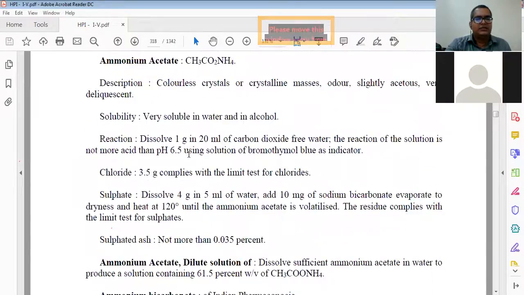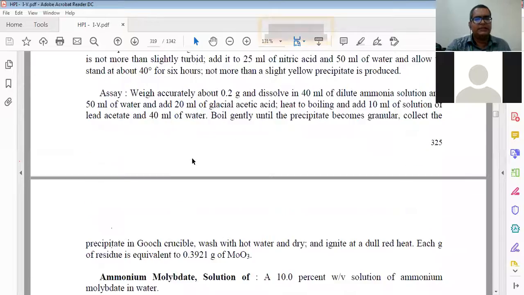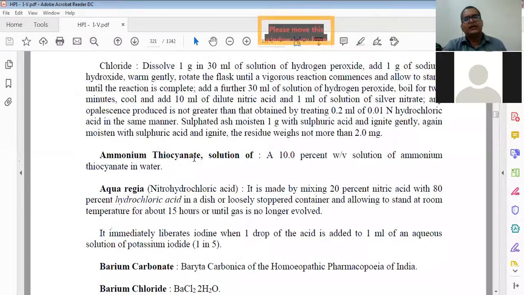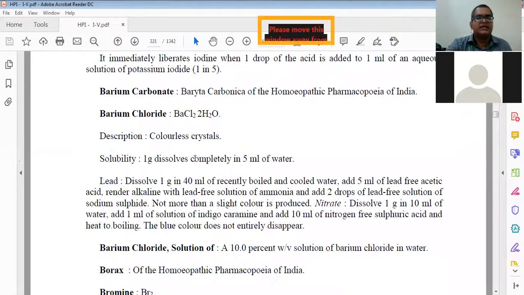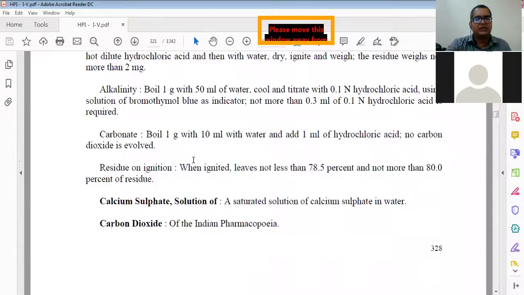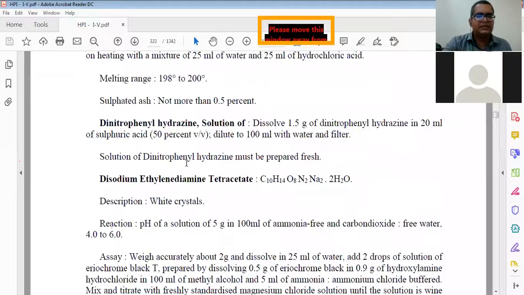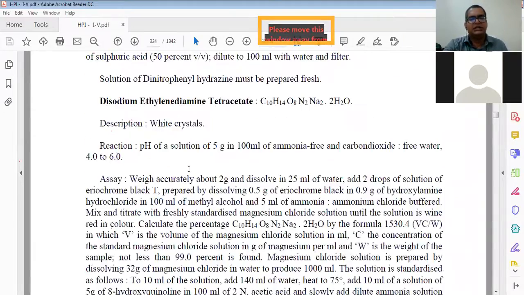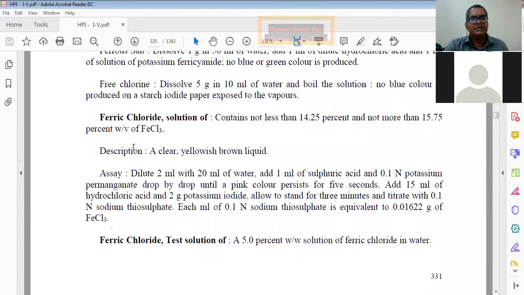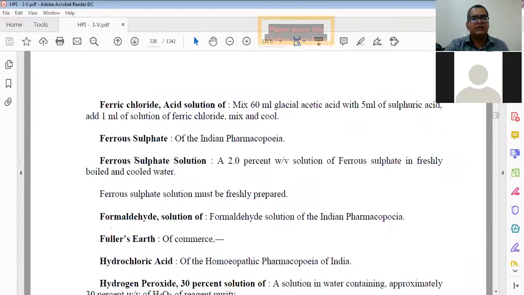Then what should be there for ammonium, then ammonium carbonate, then ammonium thiocyanate. What things are needed for the test is also given. Explanations of many things are there. At first year level it is not useful, no questions. But if you are stuck on anything related to any type of test in your books, like these guidebooks, then you can take a reference from your HPI also.